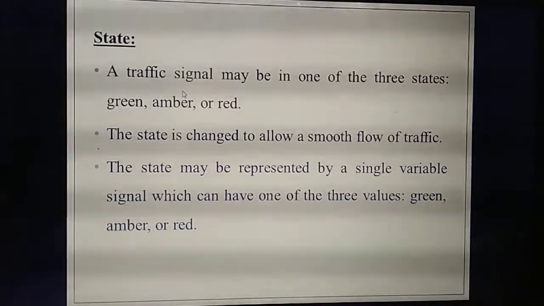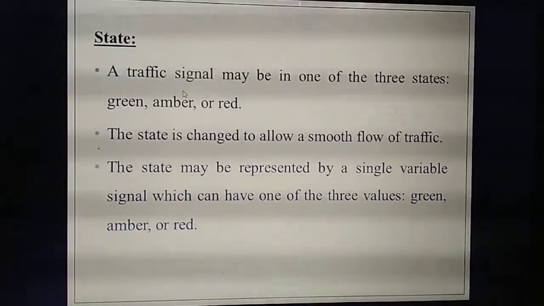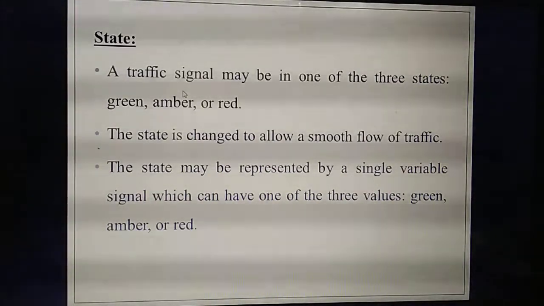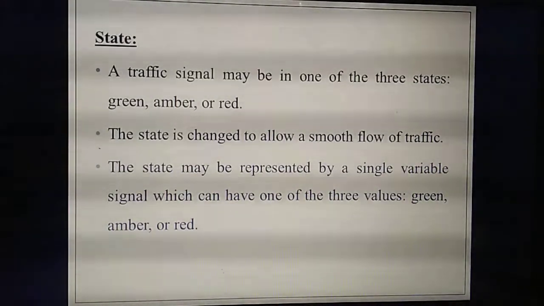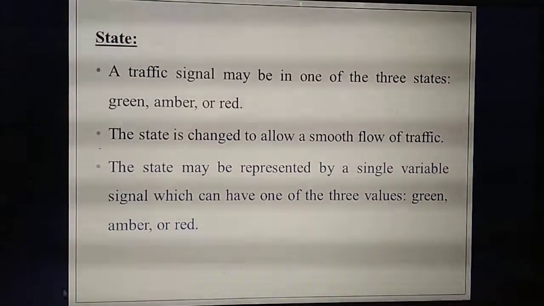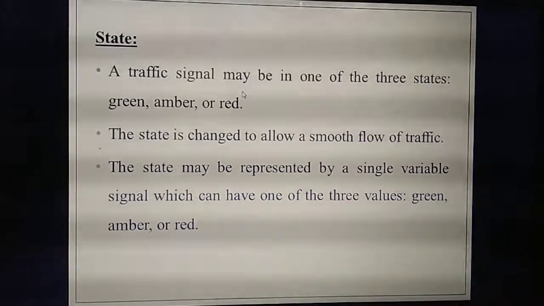In the last slide we studied that state means nothing but representing variables in an algorithm. So how many variables are you going to use when writing an algorithm for traffic signals? What algorithm are you going to write? An algorithm for a traffic signal. So what's the state? State means the variables you are declaring in an algorithm. For a traffic signal, how many colors will be there? Three: green, amber or red. So how many variables do you need? Three: one for green, amber and red. Three variables. Understand?